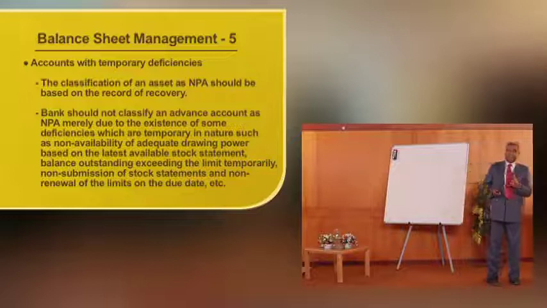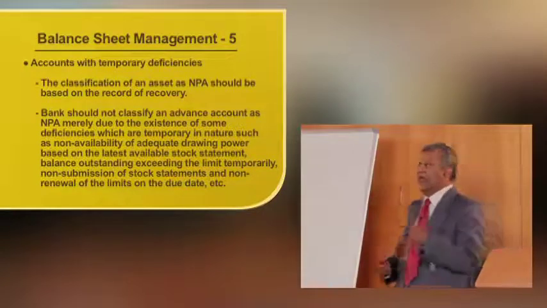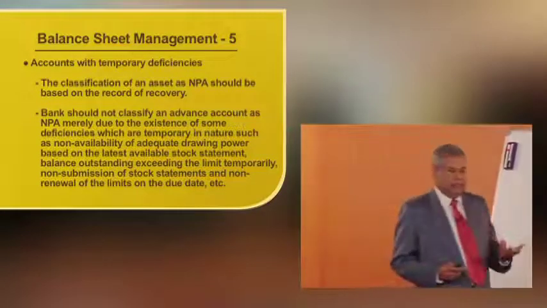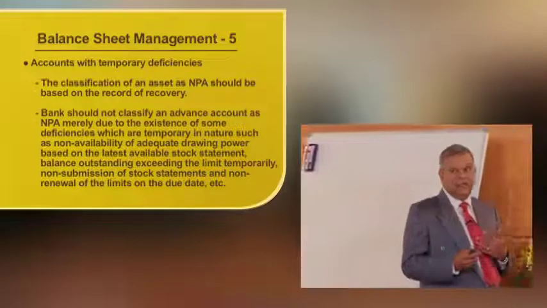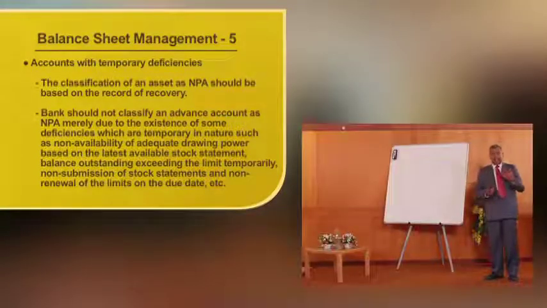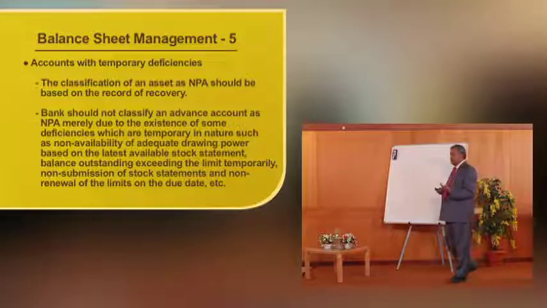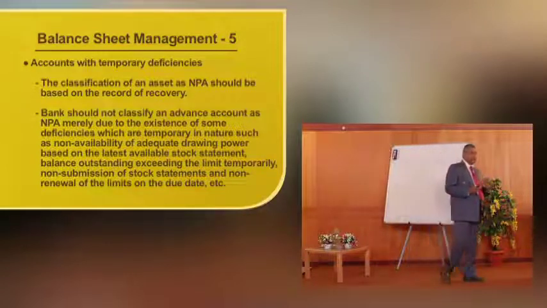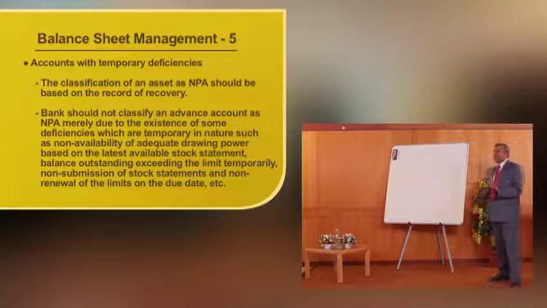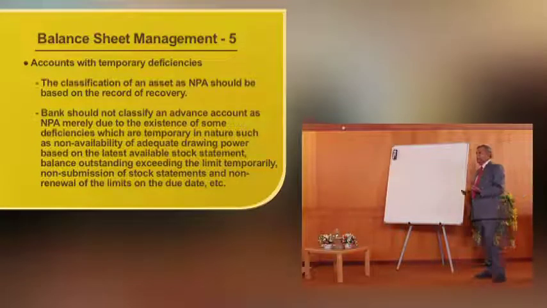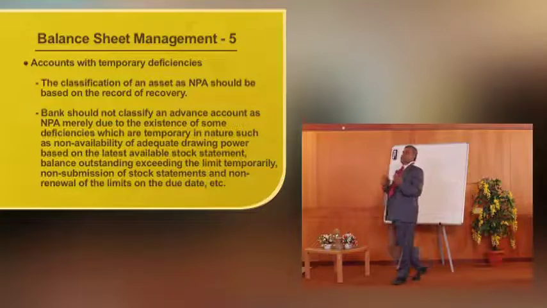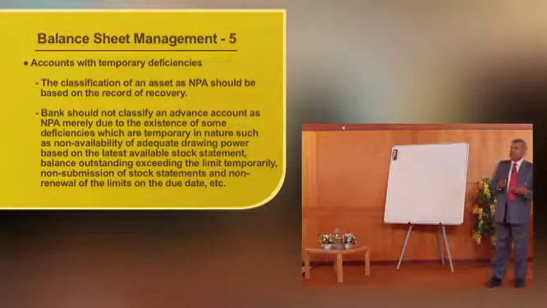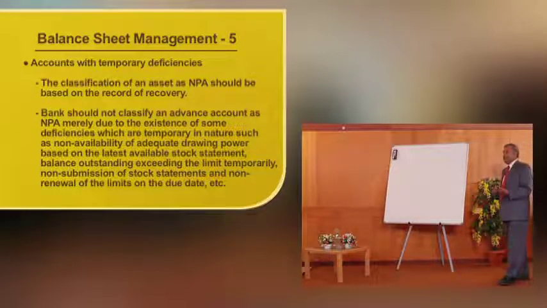The actual deficiency is that repayment is not forthcoming from the borrower. But there are some temporary deficiencies which may also force a loan account to become NPA. What are the temporary deficiencies? Non-receipt of stock statement for a cash credit account, non-renewal of a limit. RBI says that any limit is subject to review or renewal once in a year. If that is not done, or a sanctioned limit is there and the branch manager gives a further ad hoc limit, how long can it be continued? If the ad hoc goes unchecked, then all these temporary deficiencies make the credit facility slip into NPA.